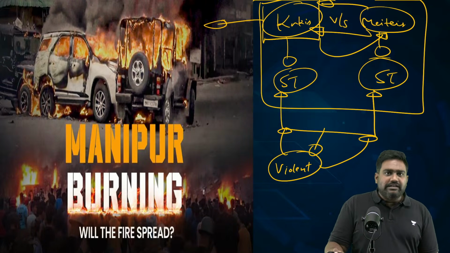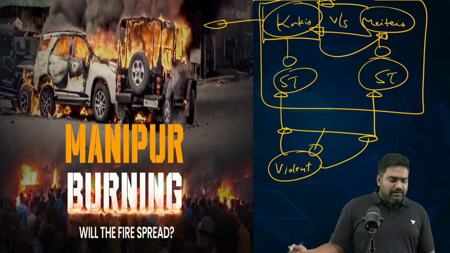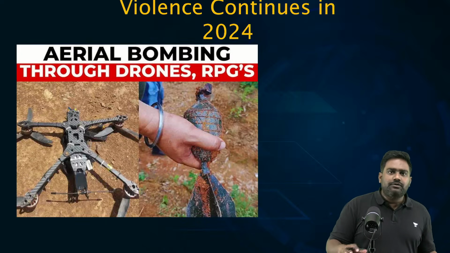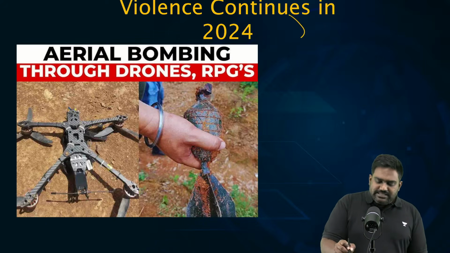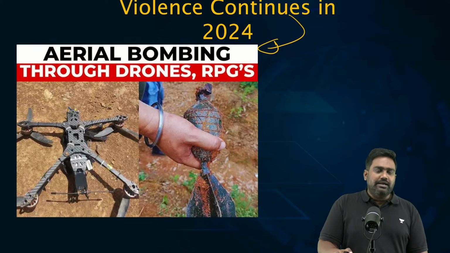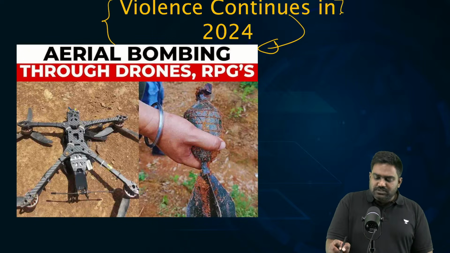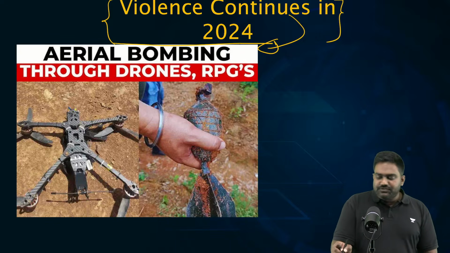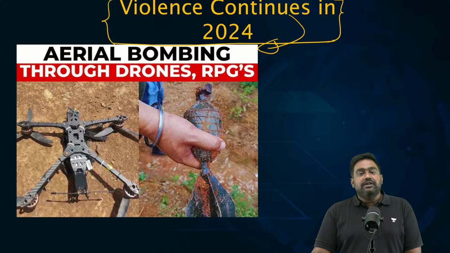So massive violence broke out from Churachandpur to the Imphal Valley, leading to hundreds of killings, thousands of injuries, and lakhs of people displaced. And the central and state governments had failed. They had failed miserably in containing the situation. The allegations that the Biren Singh government was biased, favoring the Meitis for political points, further added to the misery and the suffering of the people.